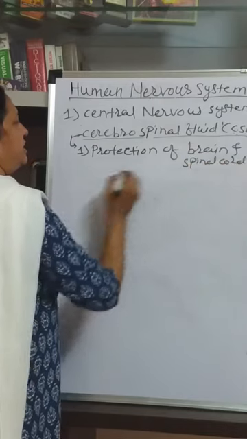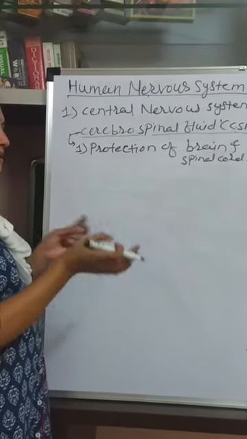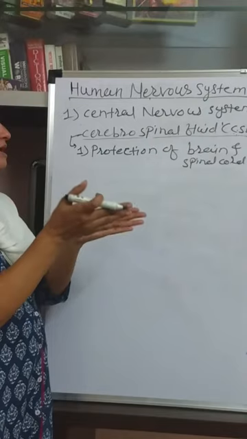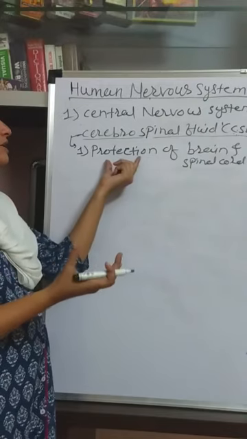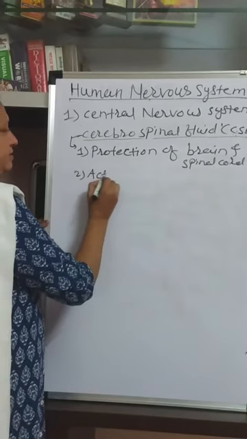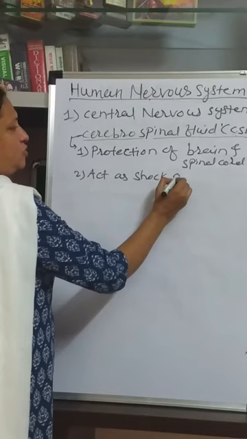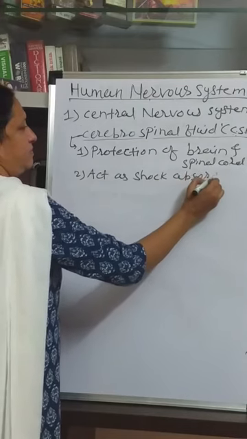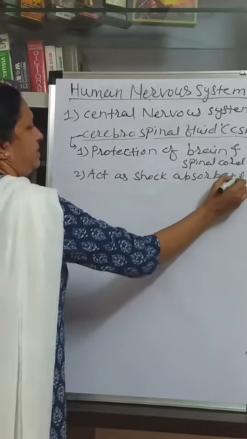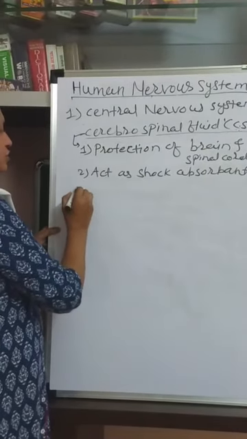The first function is protection, meaning it acts as a shock absorbent. It is a liquid, so even if there is some mechanical injury to the brain from outside, it acts as a shock absorbent. It absorbs the shock and protects from injury.